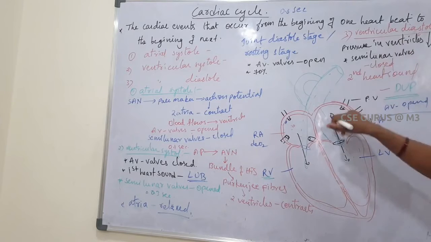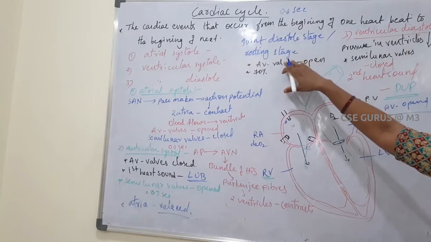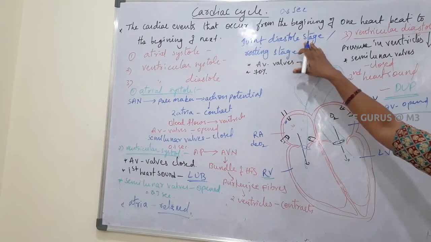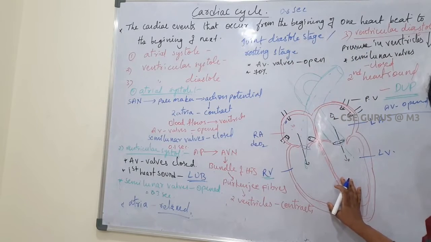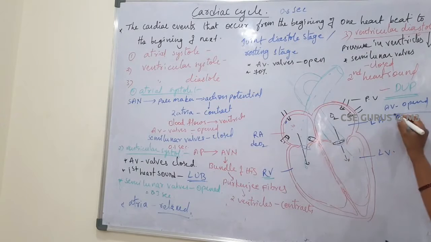Again the joint diastole stage or resting stage occurs. The two atria are filled with blood. Then that blood flows into the ventricles, because the AV valves are open.